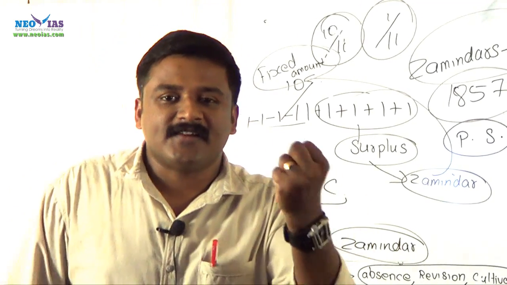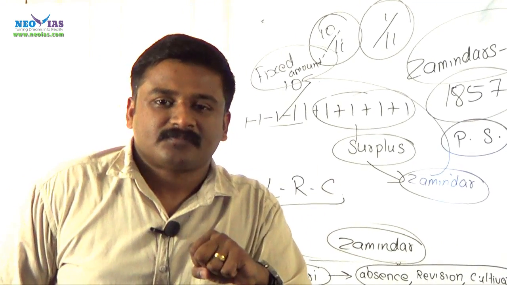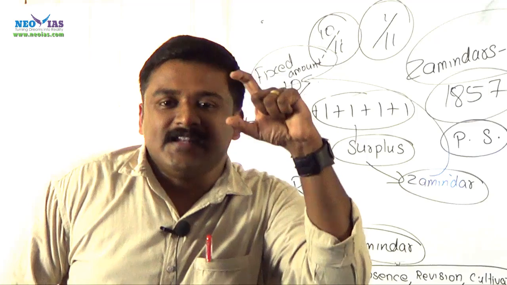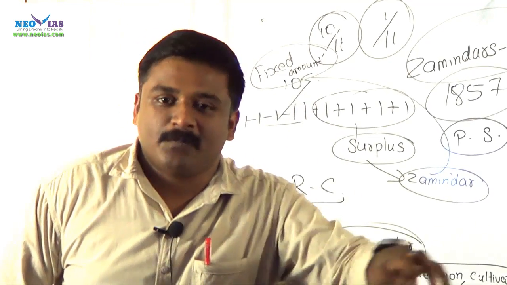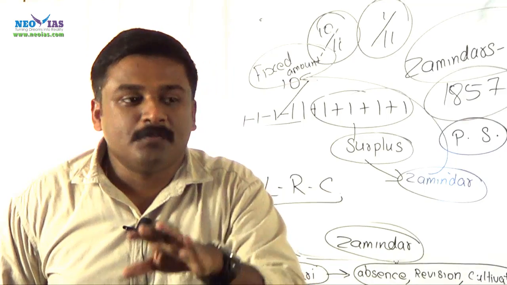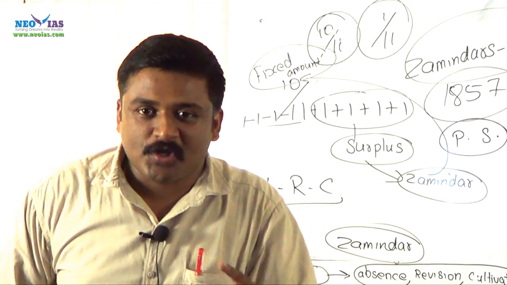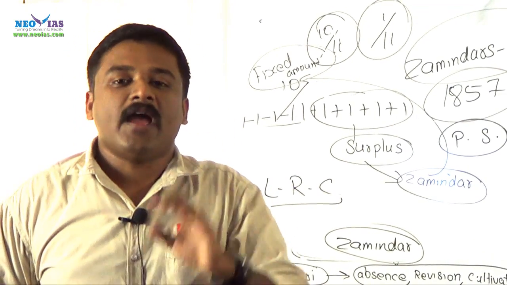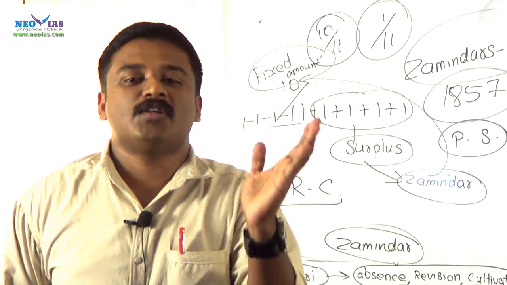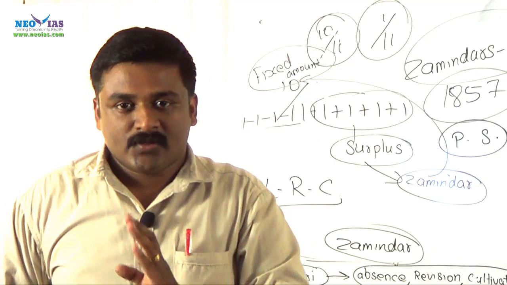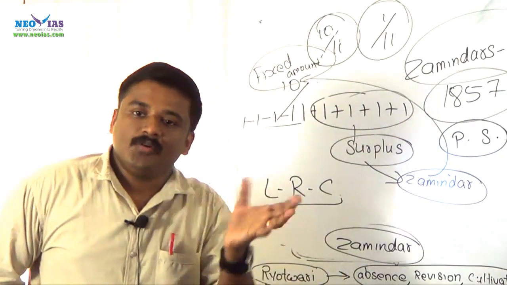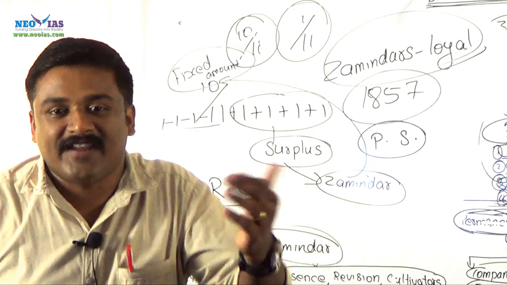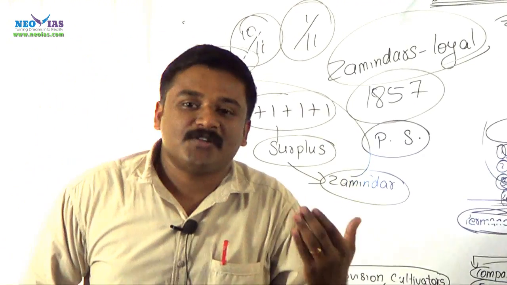Under the Riotuari system, a single zamindar replaced these multiple zamindars. In permanent settlement, many zamindars are there. Now, under the Riotuari system, a single zamindar is there, that is the company government, or the British government, and this single zamindar is exploiting these poor farmers. So, basically there are no such differences, and nothing is favorable for these farmers, either in the permanent settlement of 1793 or this Riotuari settlement of 1820.